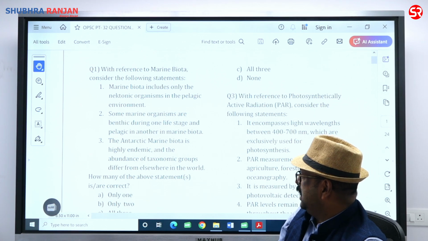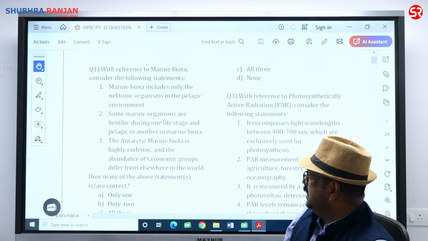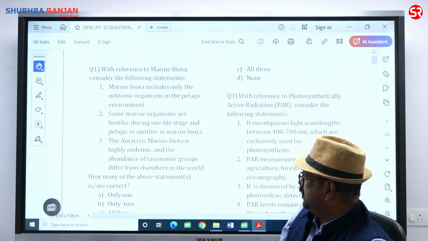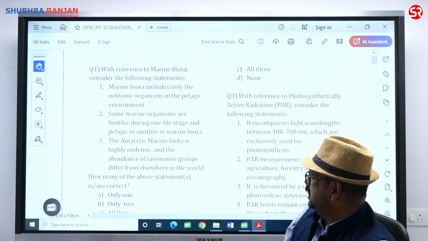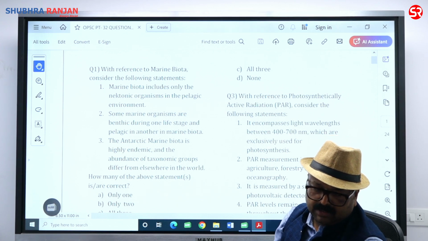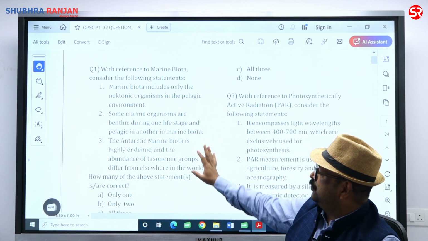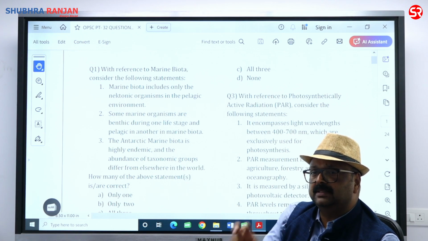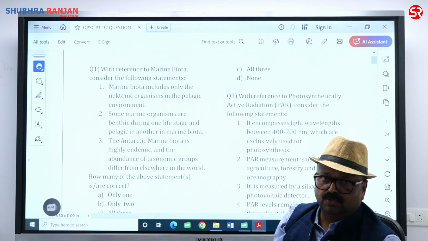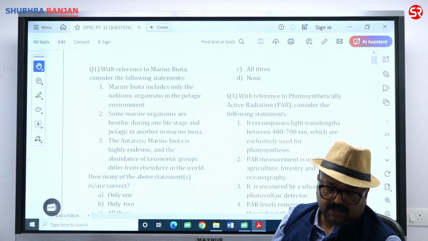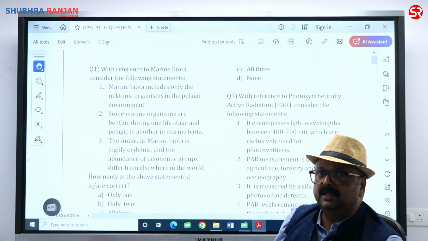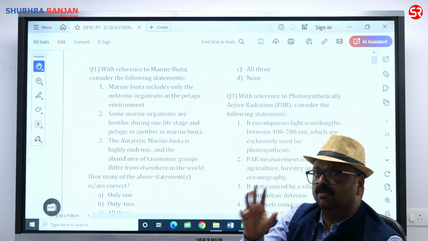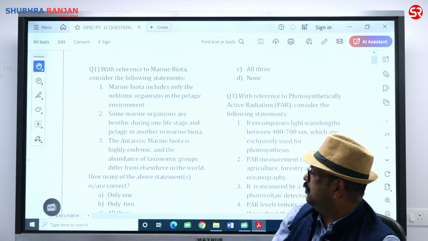Then Antarctic marine biota is highly endemic, and the abundance of taxonomic groups differs from elsewhere in the world. Listen, this is not only true for Antarctic marine biota, but if there is some endemism, it is going to be exclusive. So Antarctic marine biota is highly endemic because of the peculiar climatic condition prevailing over there.